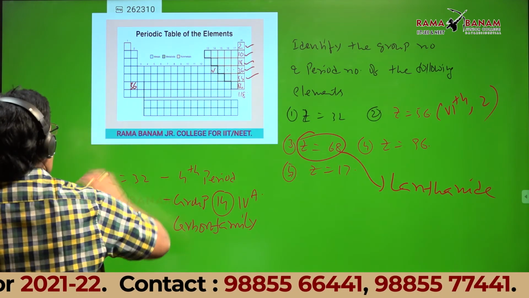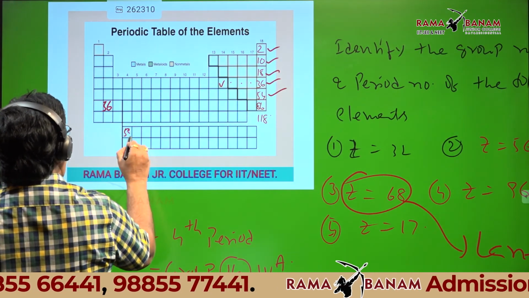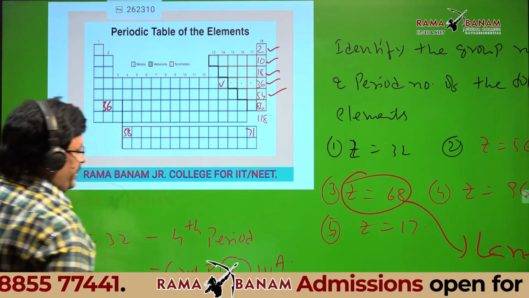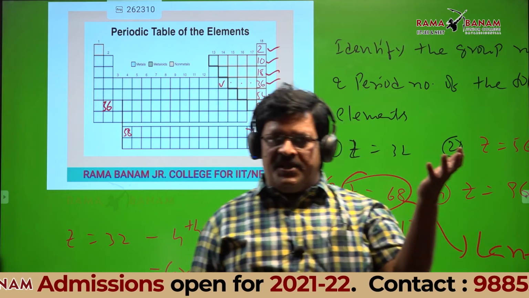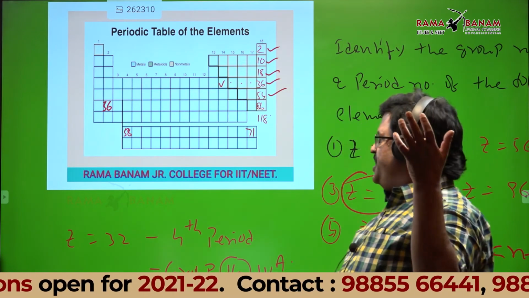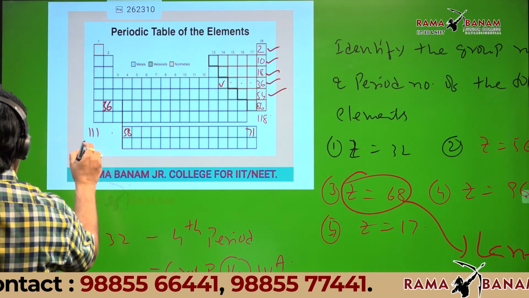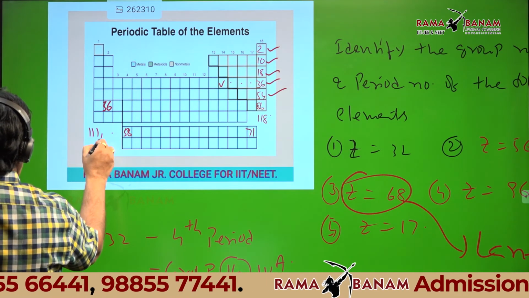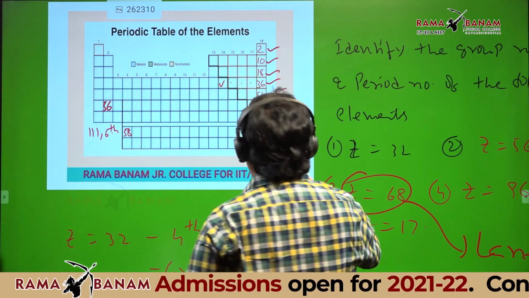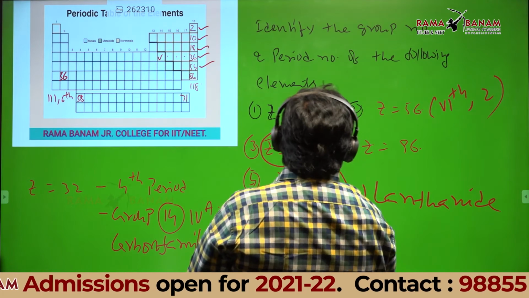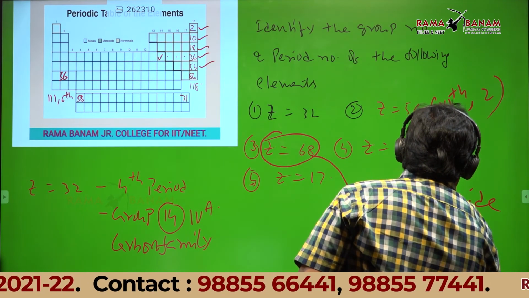Lanthanides are here. In the last class we discussed 58 to 71. And what we discussed in the last class, lanthanides belong to 3B group and 6th period. So Z = 68 is 3B group and 6th period. Is it okay?